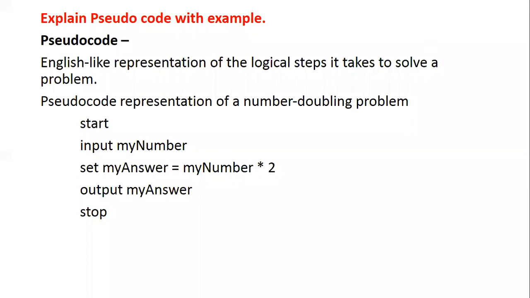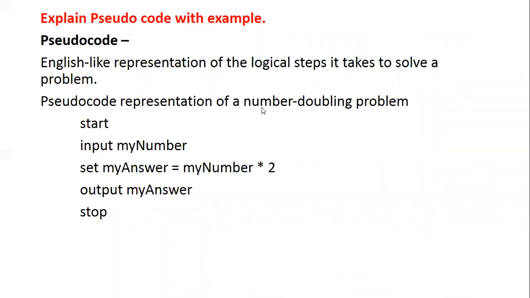Pseudocode. This is an informal program description which is generally written into the manual. Whenever you are giving any kind of programming manual or software manual to the customers, at that time instead of writing the whole program details, so many lines, a certain part of the program can be written, and it is an English-like representation of the logical steps it takes to solve a problem. So not the whole program's statements are written, only some informal program statements, which show the logical way of working in the program.